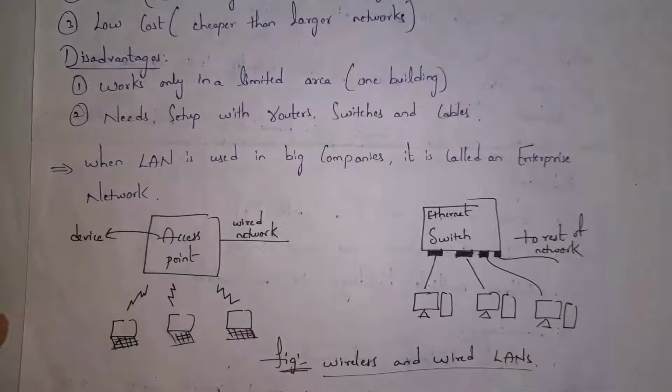Guys, this is the structure of wireless LAN. All laptops are connected to an access point, that is a router. This is a wireless connection and they will communicate with each other. Guys, an access point is nothing but a device like a router where all devices will connect.